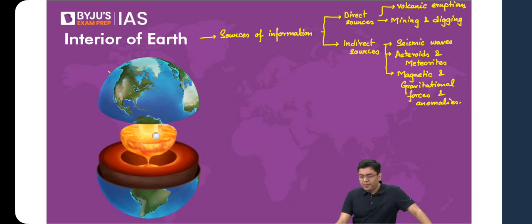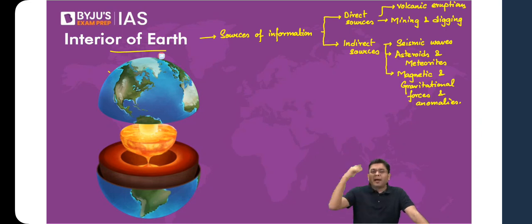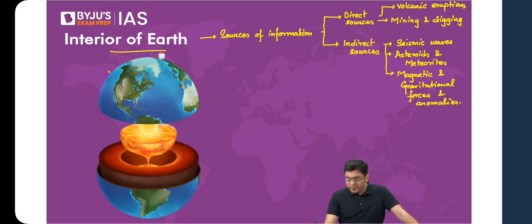The end of the star is the black hole. Okay, Prabjot, how is it that magnetic forces act as an indirect source? Why does the planet Earth extend a magnetic force? That in itself gives you an idea about what material would be present in the interior. After all, it is the source of information for the interior. How do we know that iron and nickel are present in the interior? How do we know that someone is not lying to us, and rather than iron and nickel, you simply have gold there? You know because of the magnetic field. So the magnetic field of the planet Earth helps you understand what is present in the region of the core.